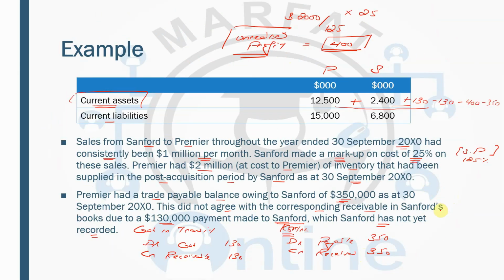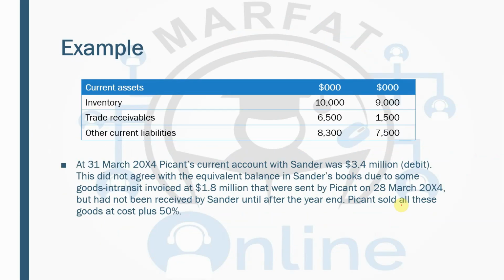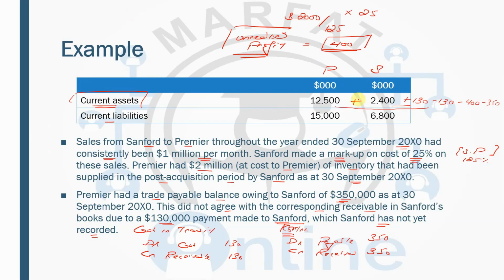All right. And now, yes, the current liabilities: 15,000 plus 6,800 minus 350, because this is the only adjustment in the liabilities, which was payables.